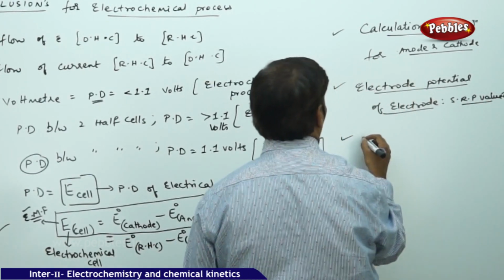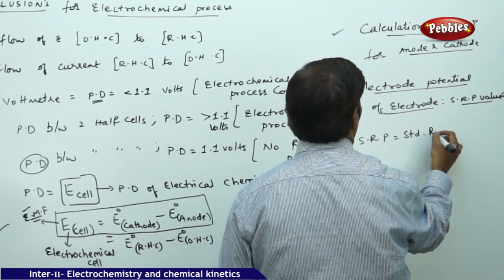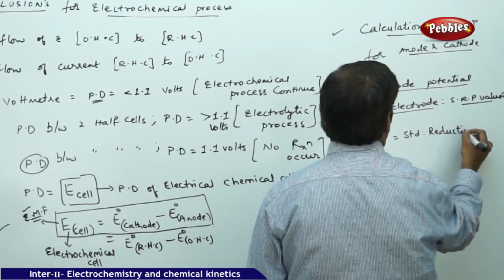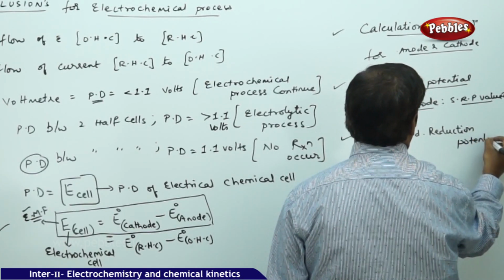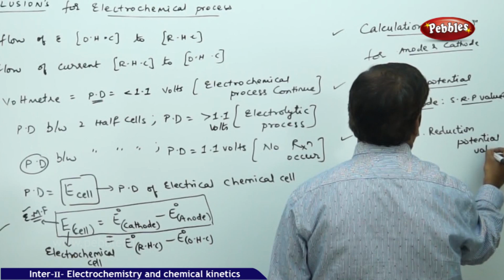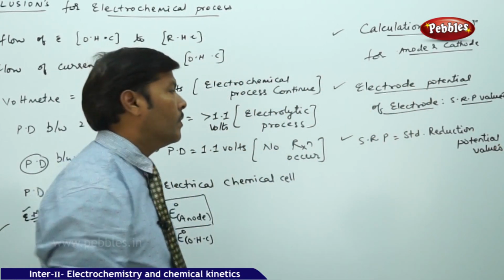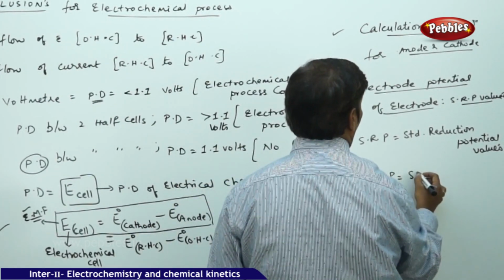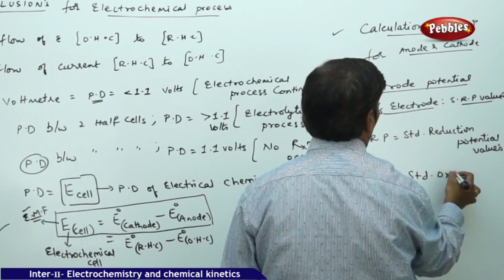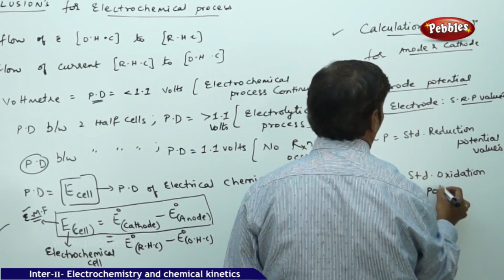So what are SRP values? SRP means standard reduction potential values. Sometimes we also use SOP, which means standard oxidation potential values.